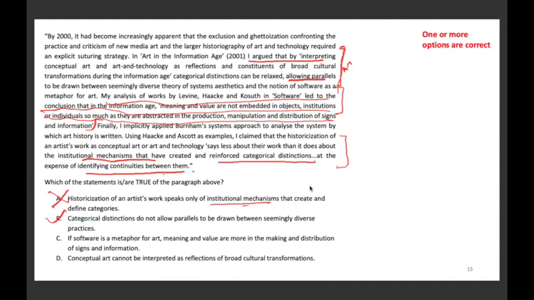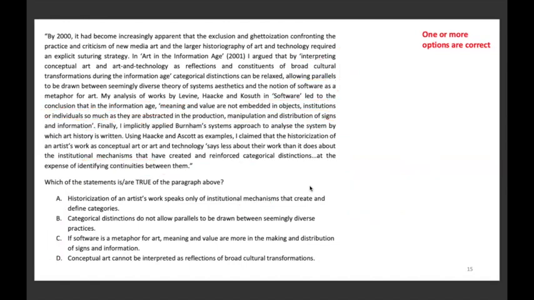If software is a metaphor for art, meaning and value are more in the making and distribution of science and information. This part is happening here, which is true. Conceptual art cannot be interpreted as reflection of broad cultural transformations. This part is wrong. You can read the answer for this part from here. So only B and C are correct here. Okay, we'll move to the next one.